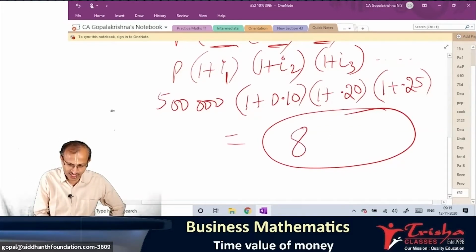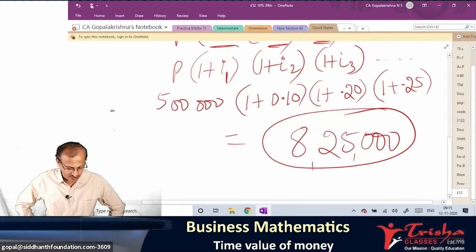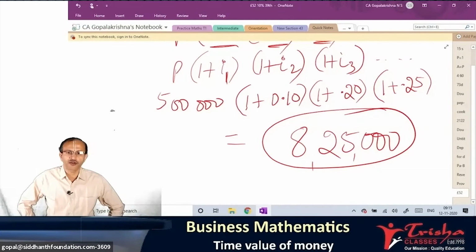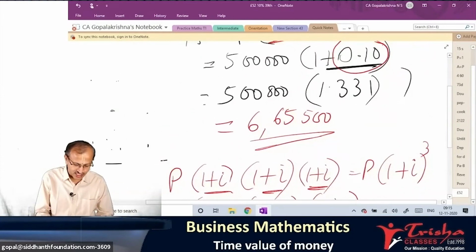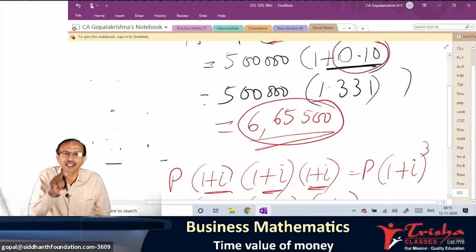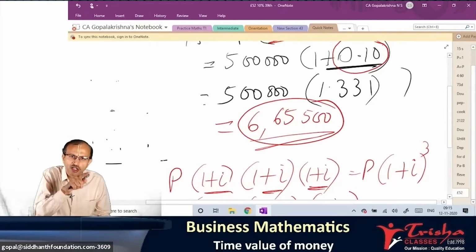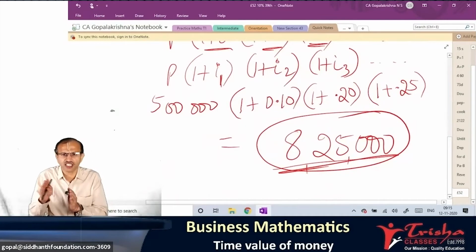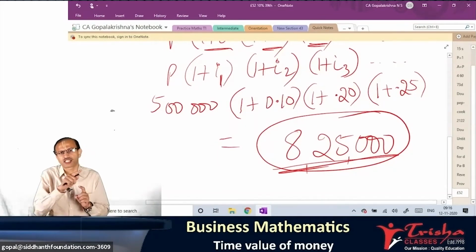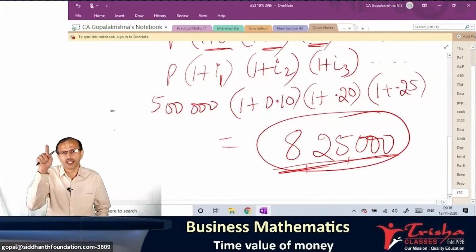Hello, boys and girls, where are you? Is your calculator working? New calculator, you said, no? 8,25,000. Some of you are telling. Yeah. So 5 lakh into 1.1, 1.2, 1.25 will give you 8,25,000. Earlier it was 6,65,500 due to the static, constant rate of interest. If the rates of interest are different, then you cannot use the straight formula 1 plus i to the power n. That is correct.